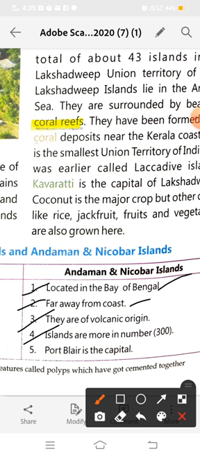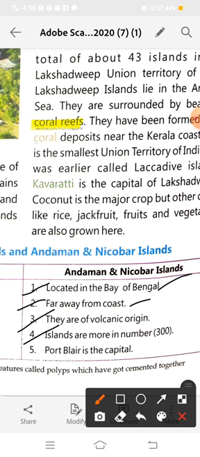Port Blair is the capital of Andaman and Nicobar. Andaman and Nicobar was earlier known as the Kala Pani. Why was it known as the Kala Pani? Because during the British rule, when India was under the control of the Britishers, Indian prisoners were kept in the Cellular Jail, and this jail and its punishment was known as Kala Pani, because the water of the sea, when we see it from far or near, seemed black in color.